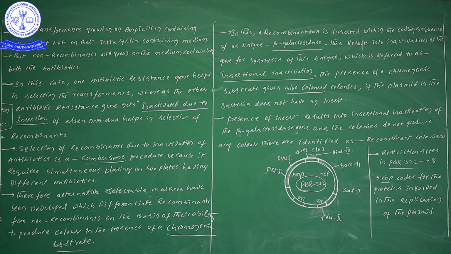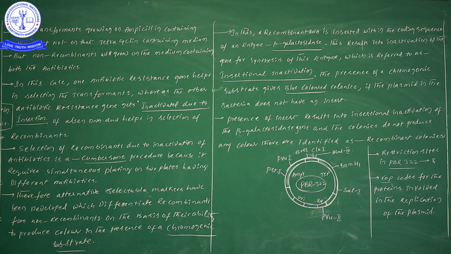Based on this observation, if you are finding a blue color, that is a normal plasmid. If you are not finding any kind of color, we can guess our foreign gene is present there. Here I have to draw one diagram, but you know that diagram very well. I have given this explanation in the previous chapter, the molecular basis of inheritance.